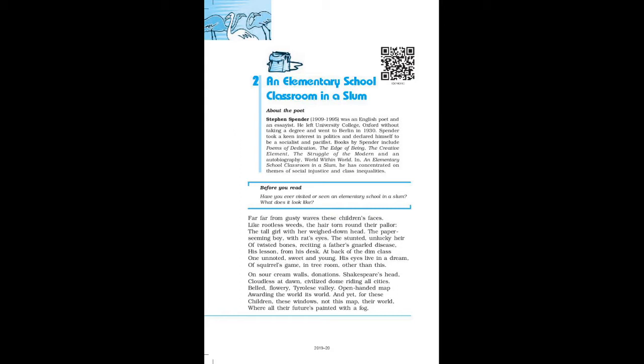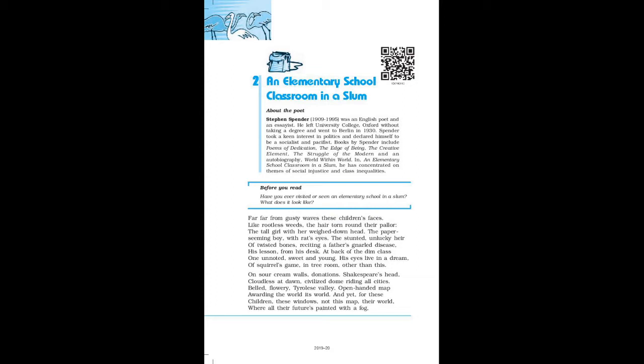And yet, for these children, these windows, not this map, their world, were all their futures painted with the fog. A narrow street sealed in with a lead sky, far, far from rivers, capes, and stars of words.